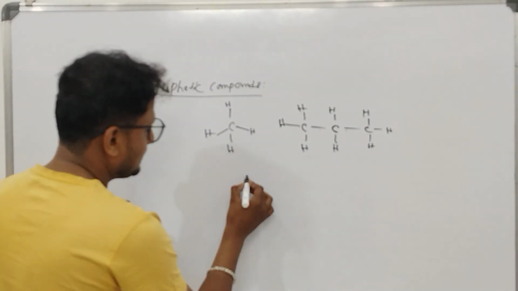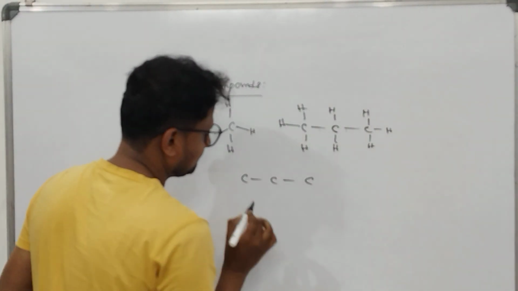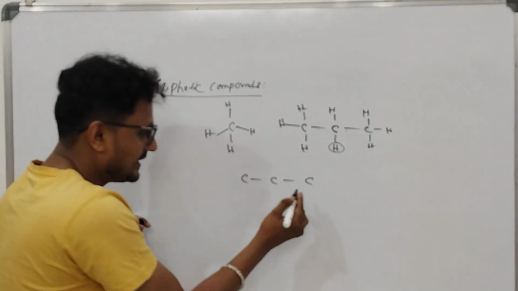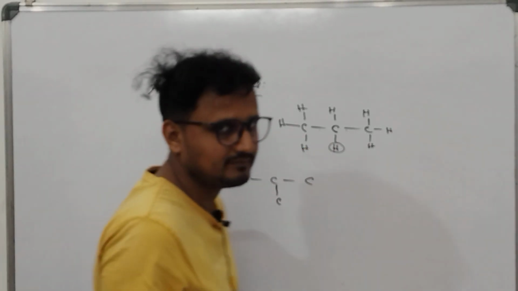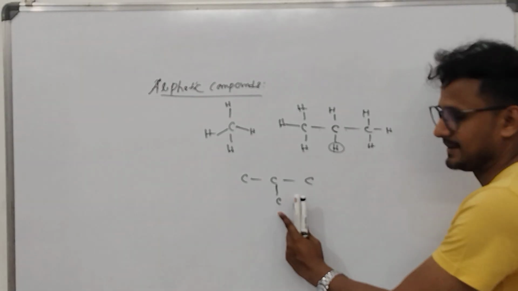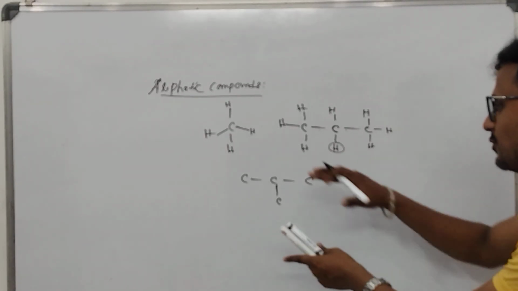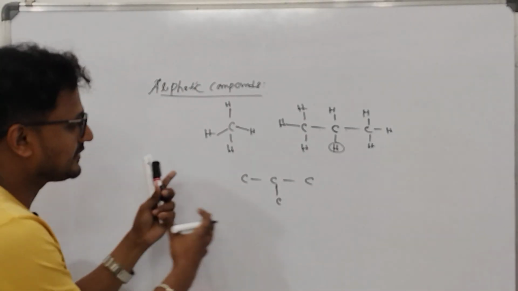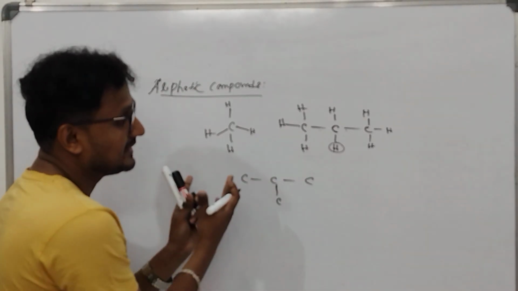Okay. Now this can be a branch also. Suppose I have written hydrogen here. Instead of writing hydrogen, if I write carbon here, so it goes in a branch. Okay, so find out how you can fill up the valency.